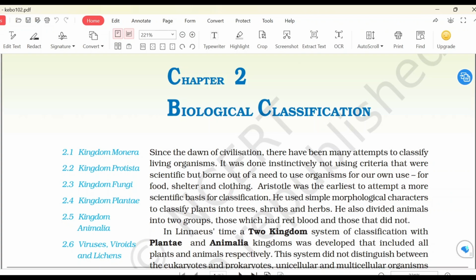Welcome back to the NCERT line by line series. And today we are going to start chapter 2 of class 11, biological classification.